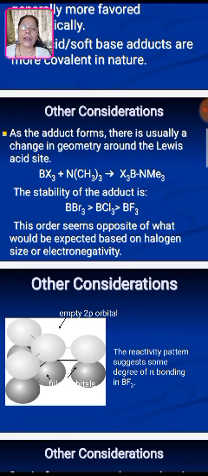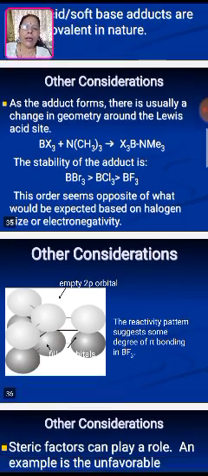Some considerations: as the adduct forms, there is usually a change in the geometry around the Lewis acid. Here the example is explained with BX3 and N(CH3)3, forming X3B-N(CH3)3. The stability of the adduct is highest for BBr3, then BCl3, and last BF3.